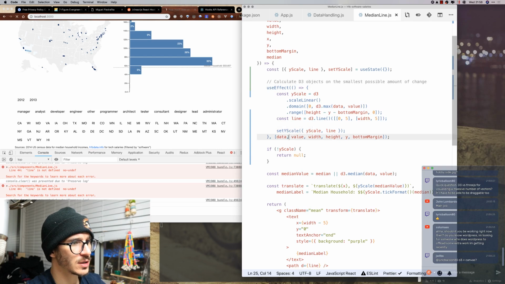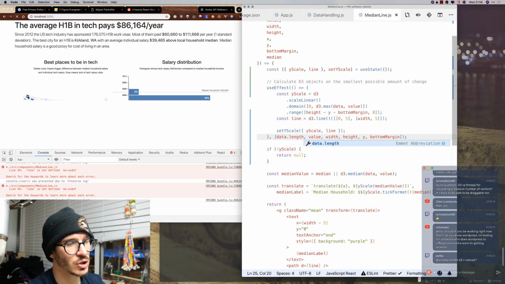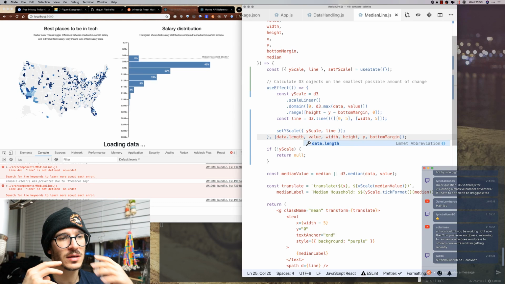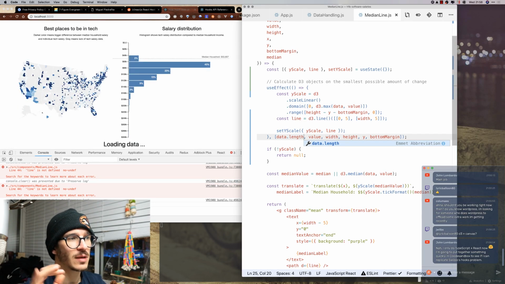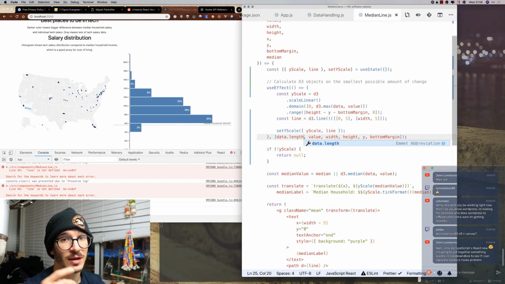And let's actually say that we want only data.length to change, because data is an object. Ideally we would have some way of hashing data and calculating just that, but I happen to know that if data changes, its length is going to change, so we can use that.